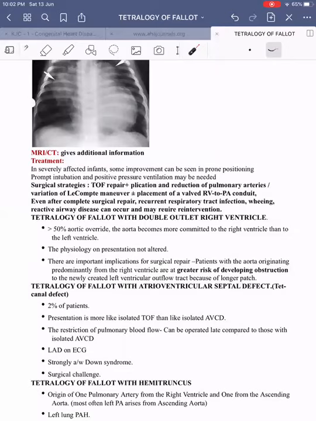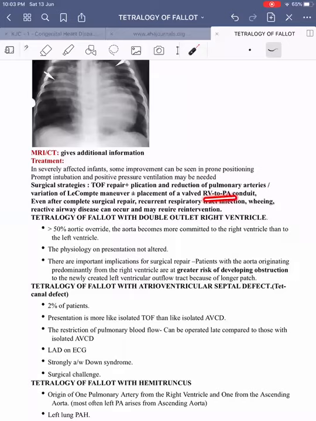The surgical strategies to treat these patients include TOF repair along with plication and reduction of the pulmonary arteries. So we have to plicate the pulmonary artery and reduce its size, or we can do a variation of the Lecompte maneuver, in which the aorta is also transected, the right pulmonary artery is brought anterior, and then the anastomosis is done, and by doing this, the compression over the bronchial artery will be reduced. And they have to put an RV to PA conduit.